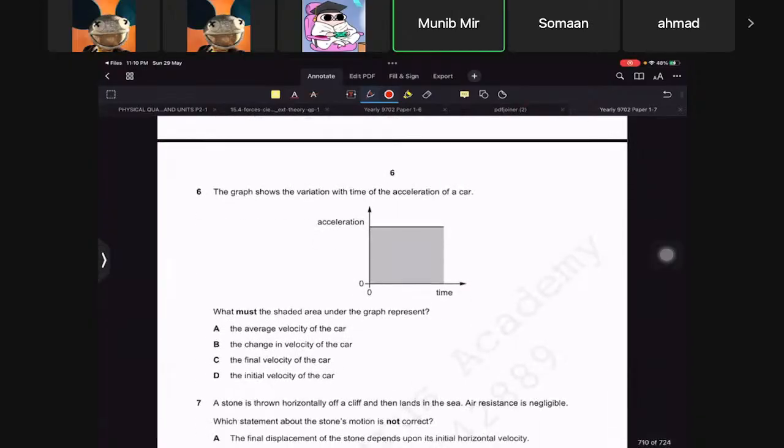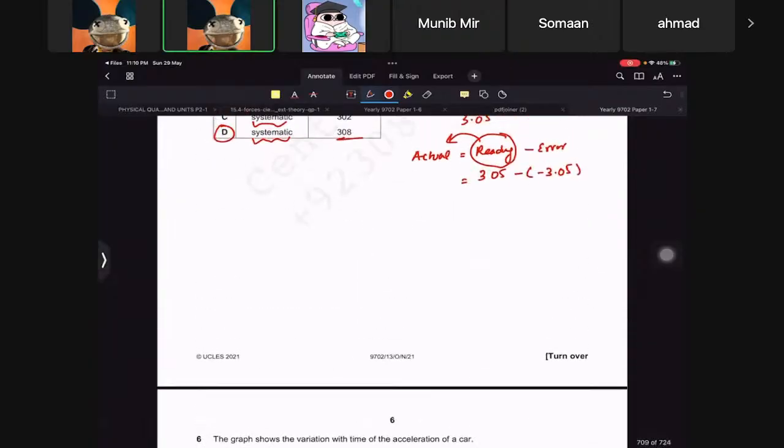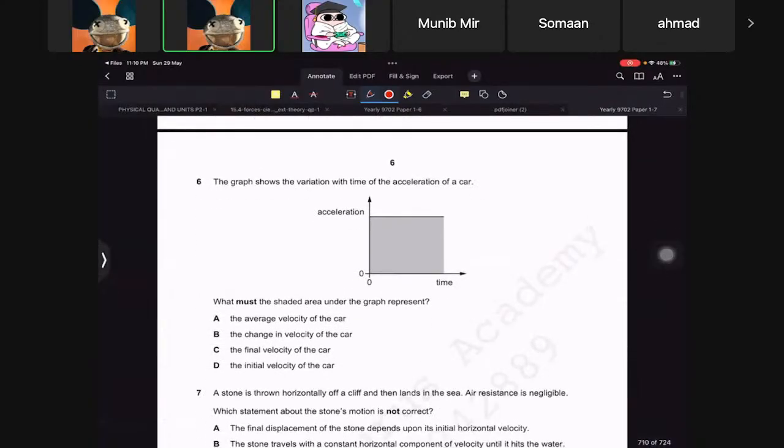Now, what must the shaded area under the graph represent? So there's acceleration against time. Acceleration is change in velocity upon time. So if you multiply acceleration by time, it should give you change in velocity. So it has to be B. Okay.